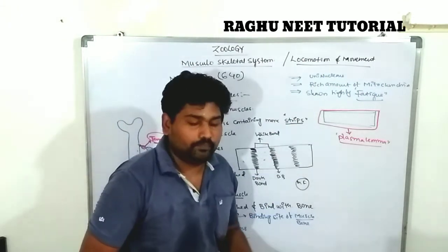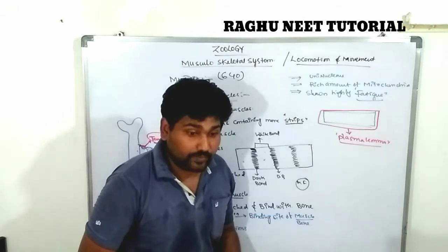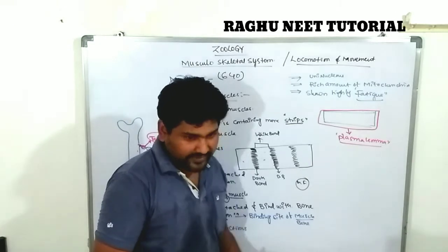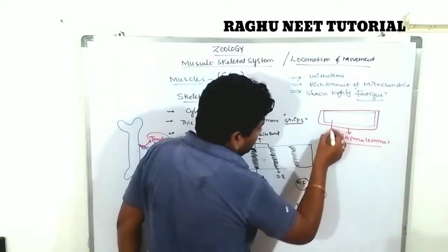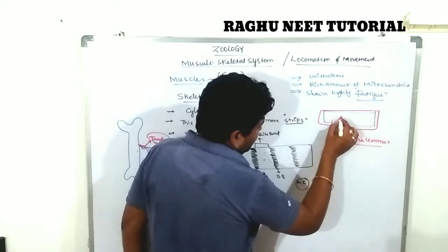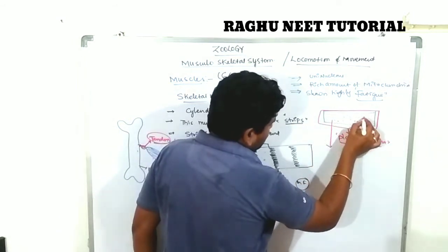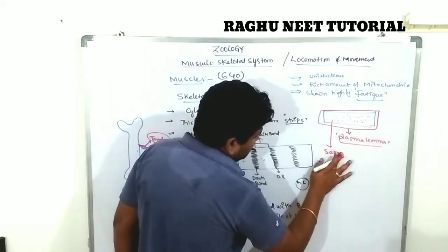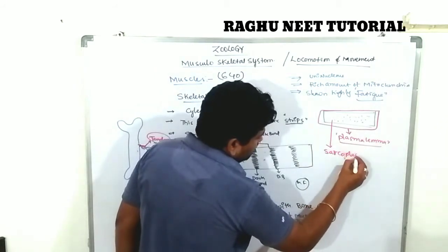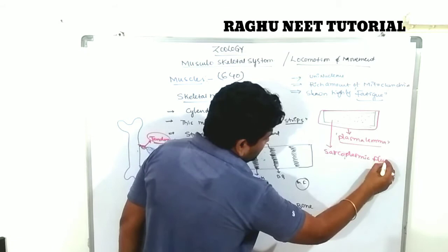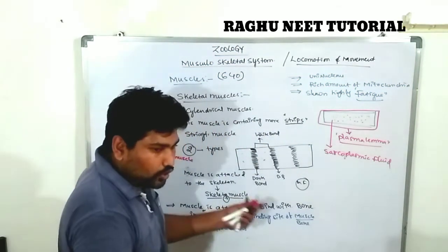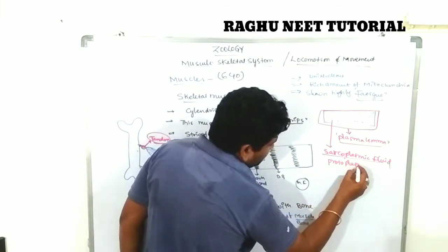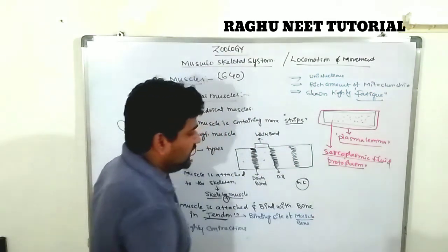The inner side of the muscle consists of a fluid called the cytoplasmic fluid, containing a huge amount of fluid. That is called the sarcoplasmic fluid, or protoplasm.